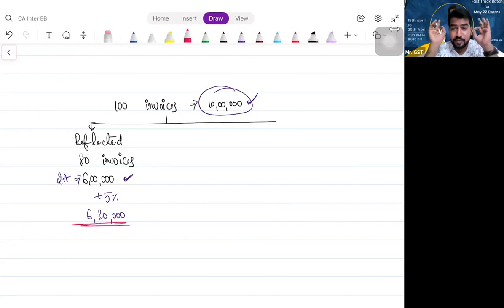Whatever is there in GSTR 2B, that alone you can claim. If some invoice is not reflected in your 2B, what will you do, ma? Then you can't claim. You cannot take. So what will you do immediately? You will call the supplier and ask, "Hey, you raised an invoice on me. I paid GST to you. You have not paid it to the government. It is not reflecting in my 2B. I am not able to claim ITC. If you do like this, I will not do business with you."